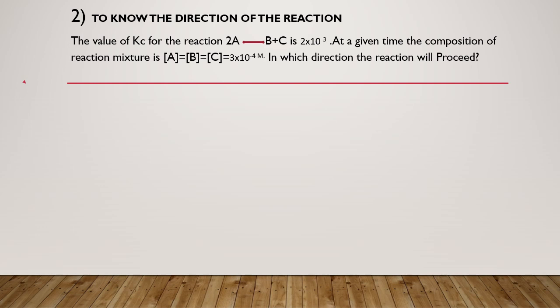In order to know the direction, we need one more term called reaction quotient. It is denoted by the capital letter Q. The reaction quotient is similar to the equilibrium constant.